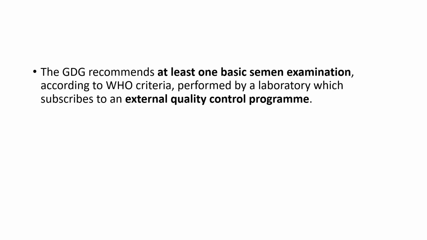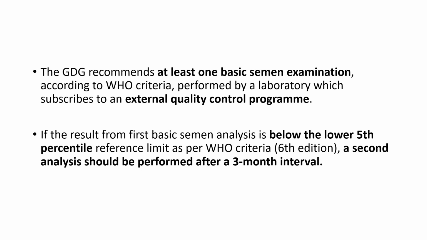As we know, semen analysis should be done, and if it is normal, then we call the couple unexplained infertility, apart from the other criteria. The semen analysis should be according to the WHO criteria and performed by a lab which subscribes to an external quality control program. Also, if the semen analysis is below the 5th centile according to the WHO 6th edition criteria, then we have to repeat it after a 3-month interval. This is according to the ESHRE 2023 guideline.